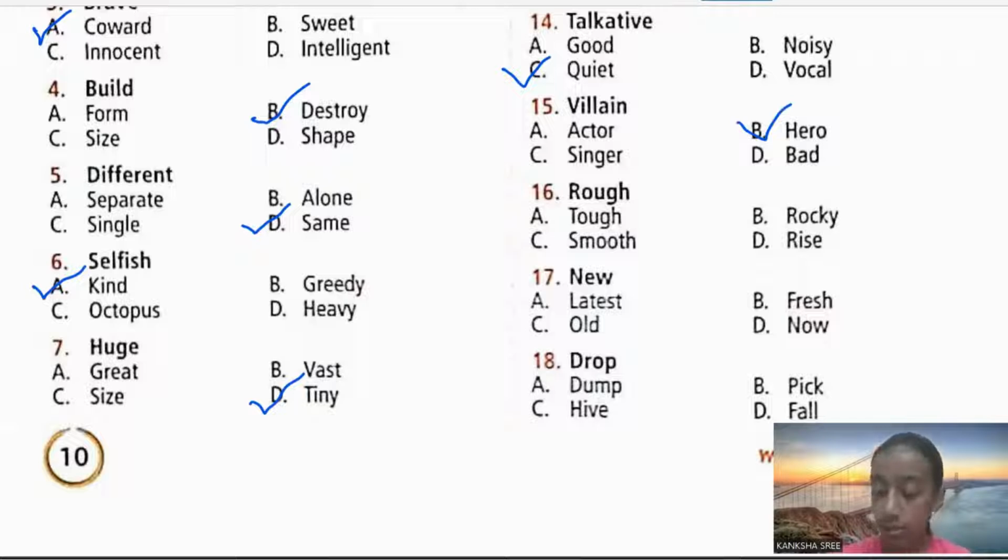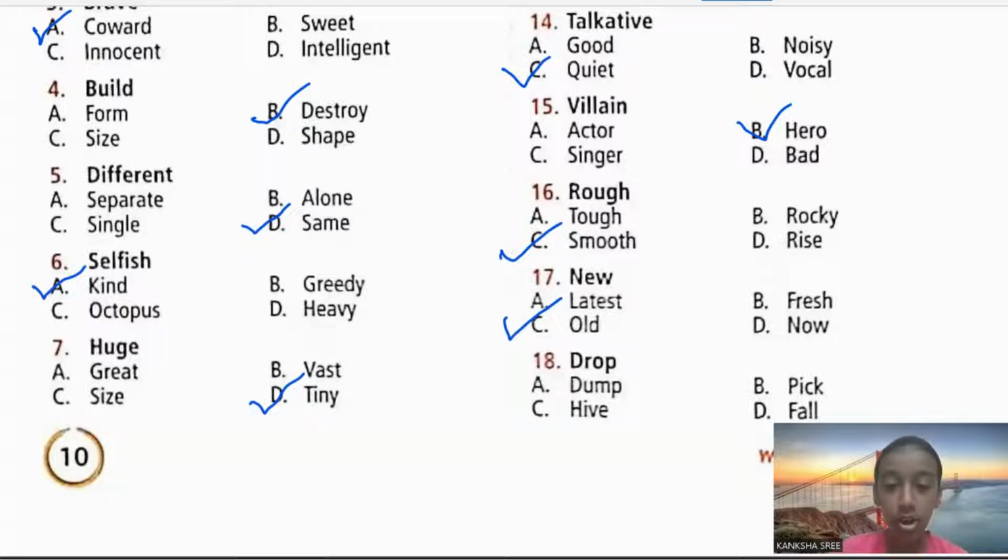Rough. What is the opposite of rough, children? Rough opposite is smooth. There is a rough surface over there, but here is the smooth surface. Yes. So rough opposite is smooth. Yes. Next. New. What's the opposite of new? Old. The opposite of new is old.